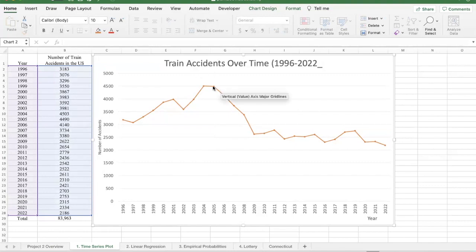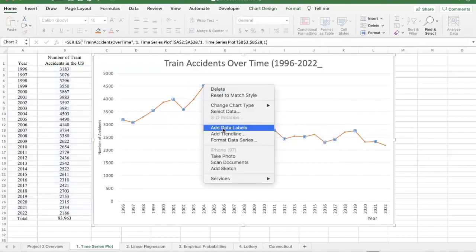You can play around with adding. If you click on one of these points, it selects them all. If you do another right click, you can format the data labels.